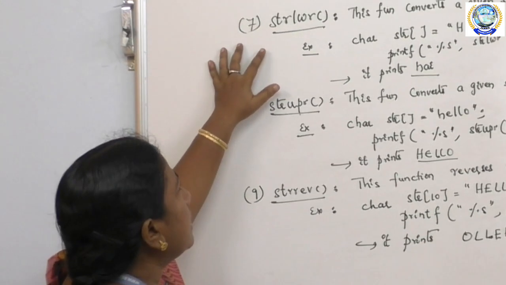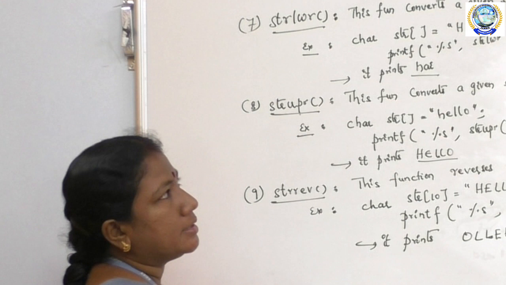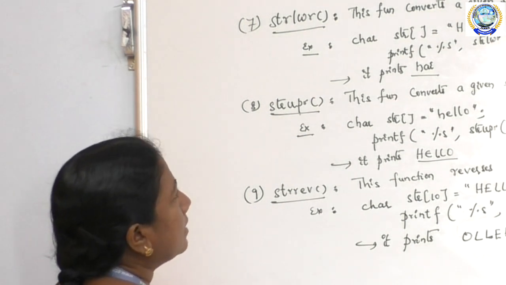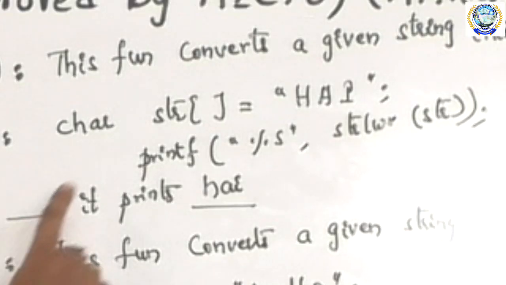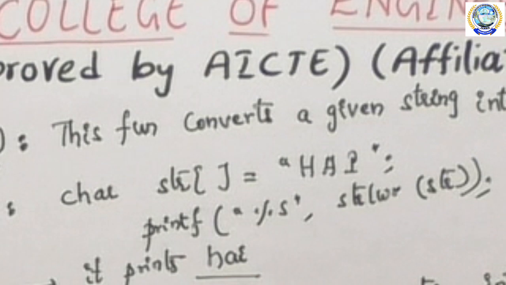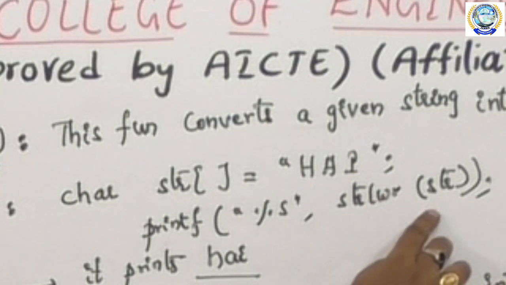Now the next function is the strlwr function. This function converts a given string into lowercase. Say for example, here I have given the string str which is equal to HI, then printf %s strlwr of str.